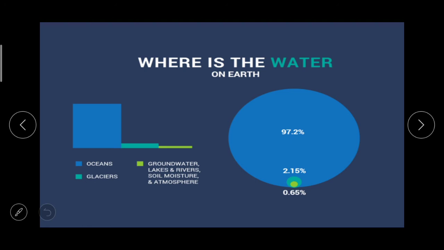As we know, 70.8% of the earth's surface is covered with water, and the distribution of this water is very uneven. It is not the same everywhere. At some places the water storage is limited while it is ample at other places.